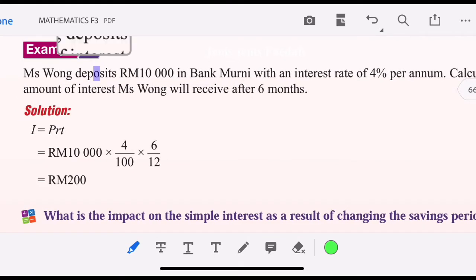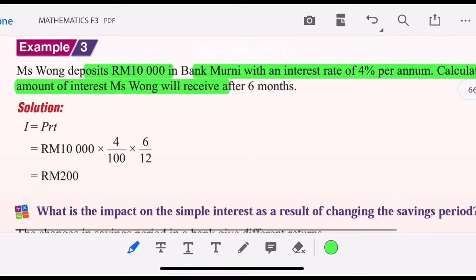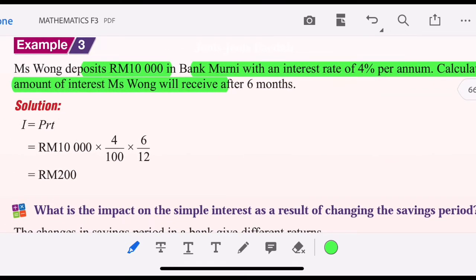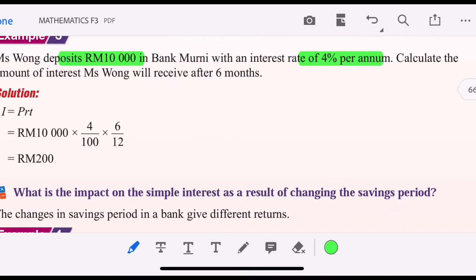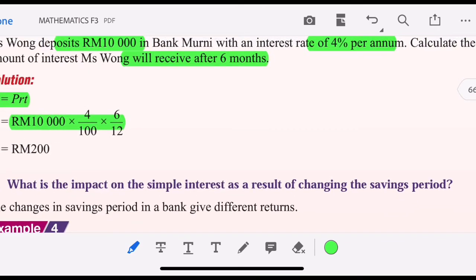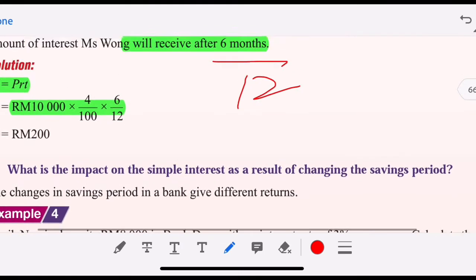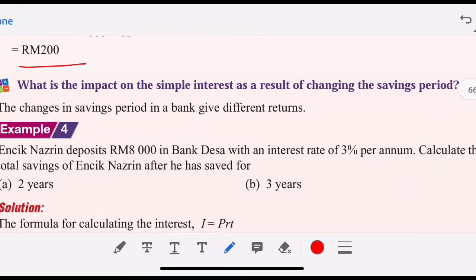Ms. Wong deposits 10,000 at Bank Muni with an interest rate of 4% per annum. Calculate the amount of interest Miss Wong received after 6 months. So the interest equals PRT: 10,000 times 4 over 100 times 6 over 12, because it's in months. So don't forget to divide by 12. Right. So the answer is 200.